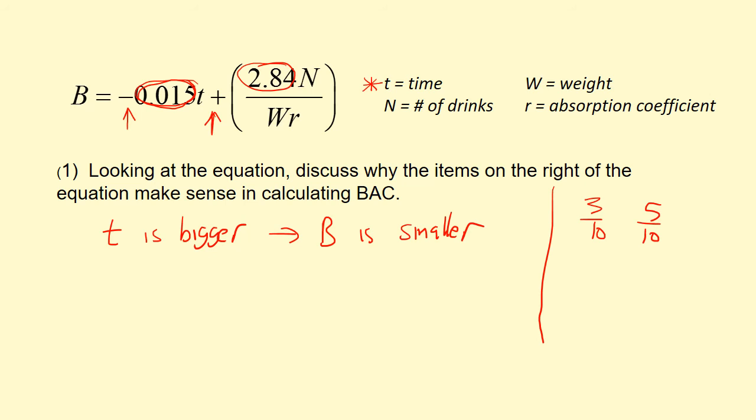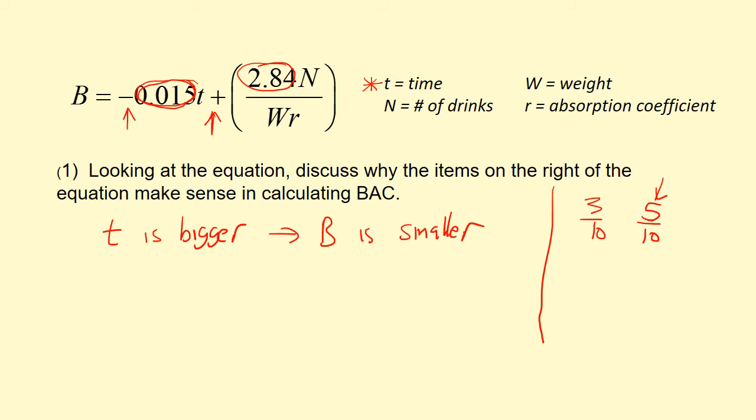These aren't a direct connection to this equation, but it illustrates a point that will help us understand it. Which of these is more stuff? Would you want 3/10 of your favorite pie or 5/10 of your favorite pie? Clearly 5/10, because 5/10 is more than 3/10. So when you make a numerator bigger,